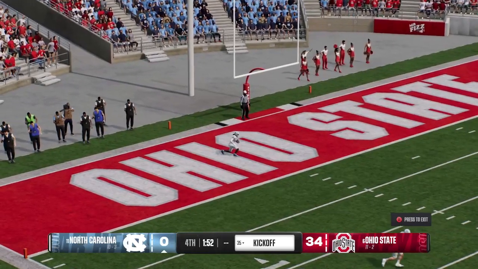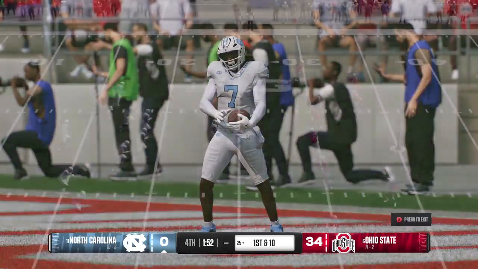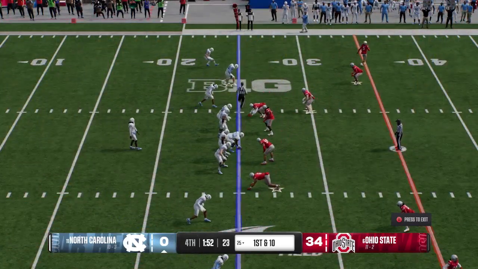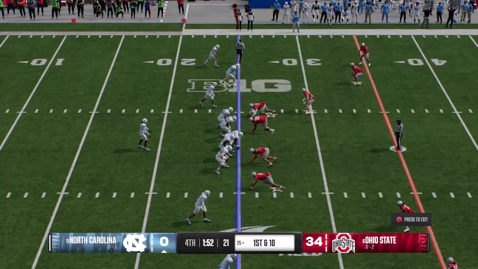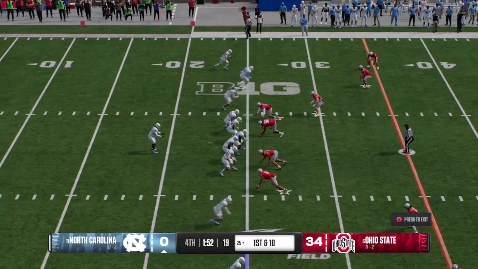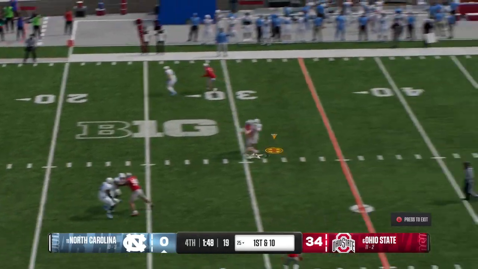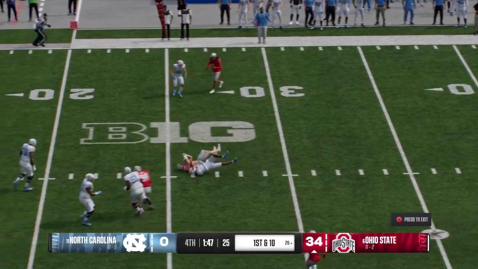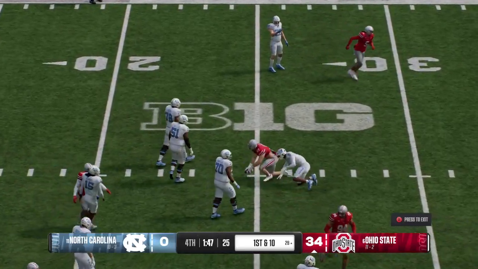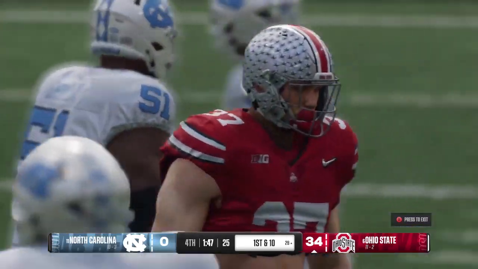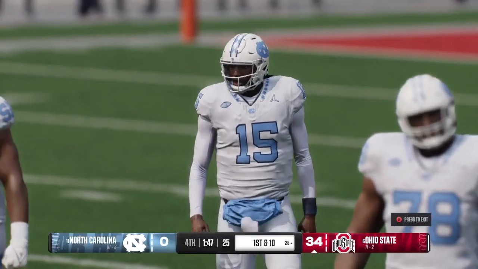Well, Chris, it's a nice kick here to polish off that drive with at least 3 points up on the board. And here comes the North Carolina offense back out onto the field. They need a miracle. A couple of them here in the last couple minutes, down big. The pass is intercepted. Not a long return, but the pick changes possession. The offense will take over at the 28.